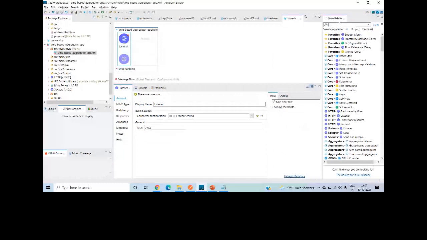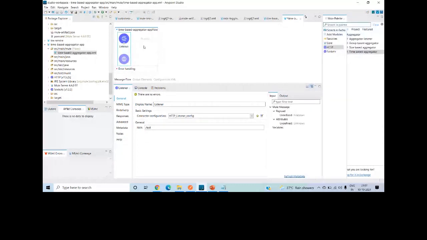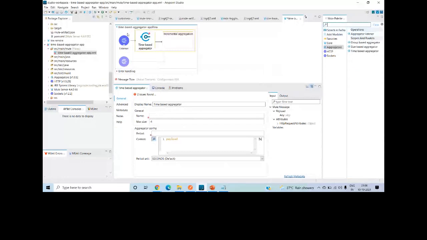Aggregator. So you can put a time-based aggregator. In the time-based aggregator, there is no on complete because we are not putting any condition. So whenever the time matches, it will release all the messages basically.